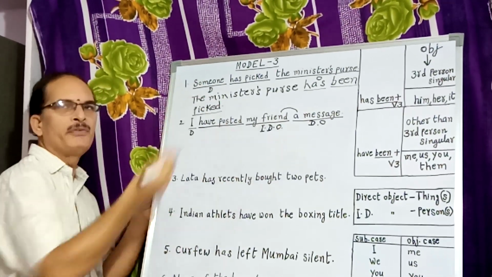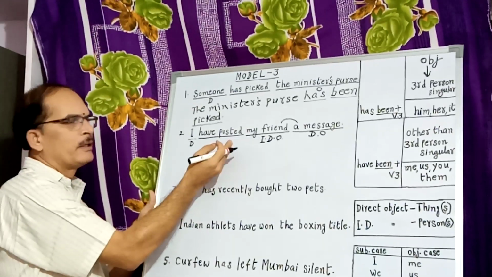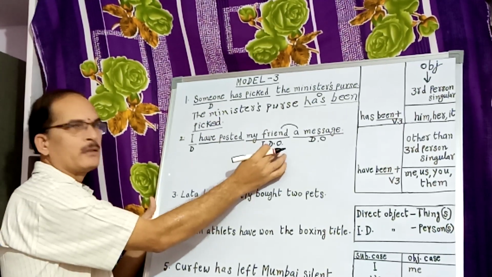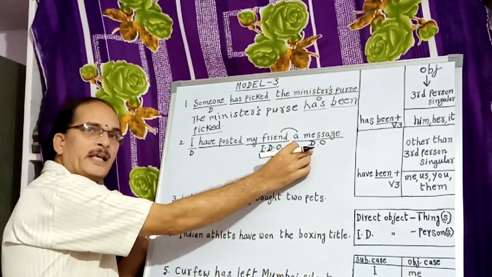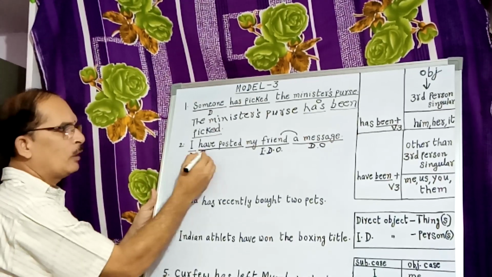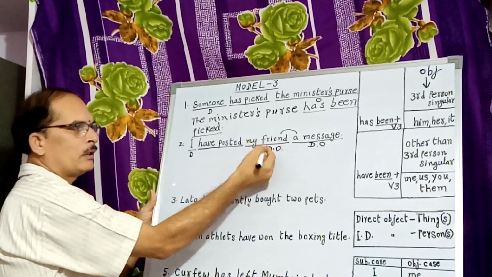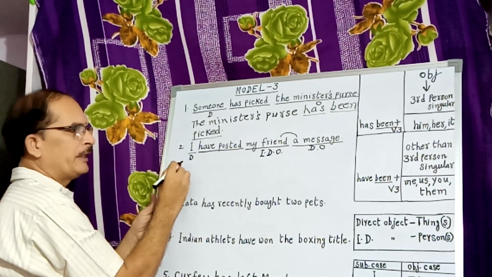In the previous video, I explained how to change a sentence with a ditransitive into passive with the indirect object. Of course, we can change it into the passive with the direct object also. Let us discuss. I have posted my friend a message. You can start either with the indirect object or with the direct object. Let us start with the indirect object.